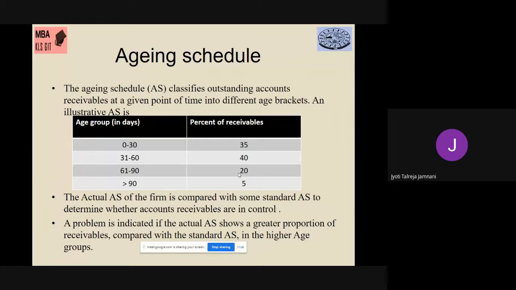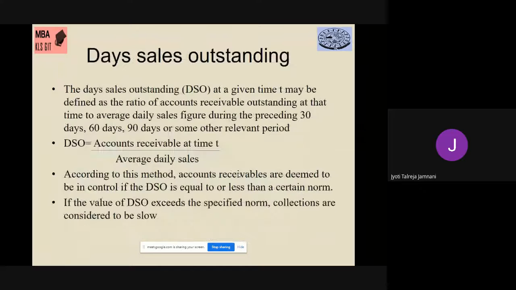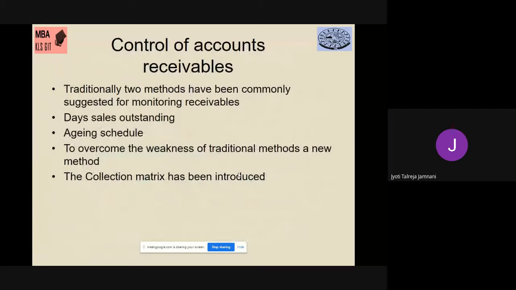So the aging schedule guides you as to how you are collecting your money, in which age bracket people are paying you, and what percentage of people pay you in 30 days, 60 days, 90 days. So it helps you to monitor better, and then you can also find which customer is always paying late, and next time maybe you can not give credit to that customer, or give him credit with a warning that if he doesn't pay on time, you will give him less credit or no credit. So that is the aging schedule. These are both the traditional methods to control accounts receivable.